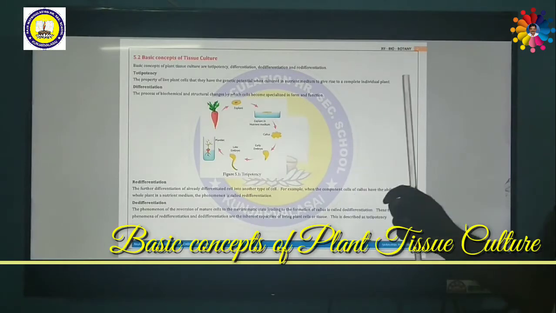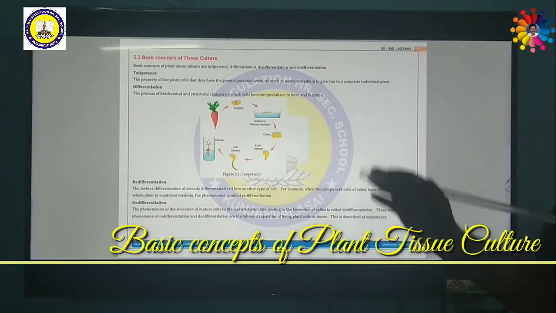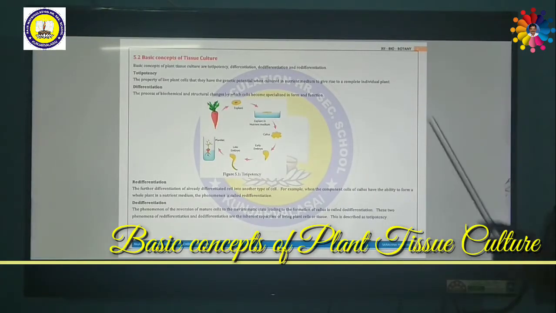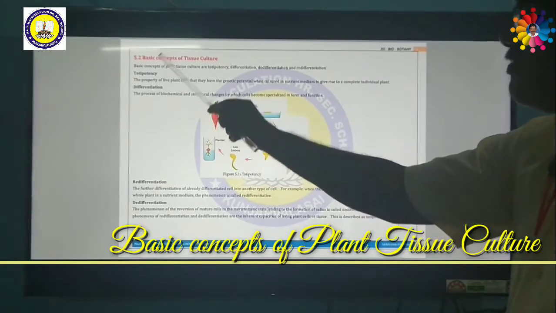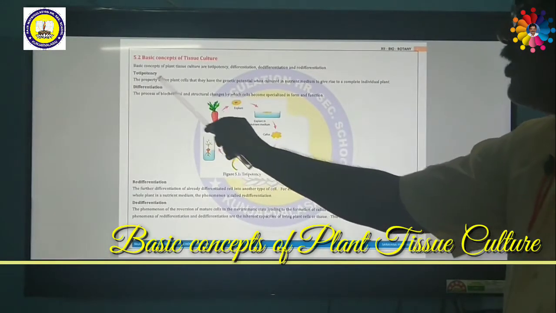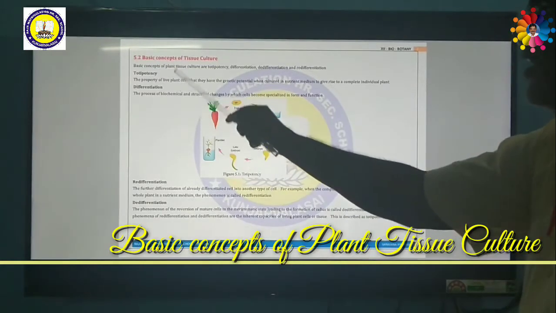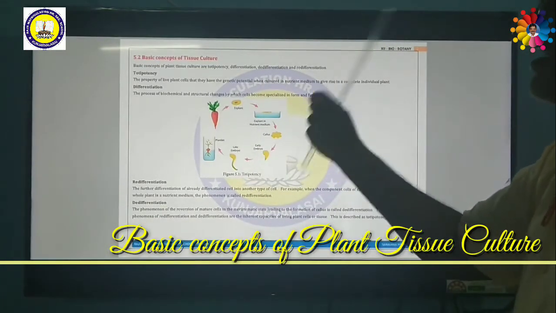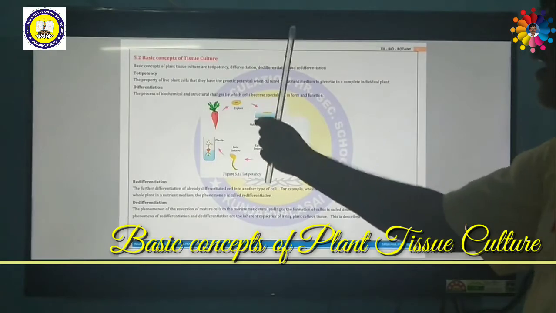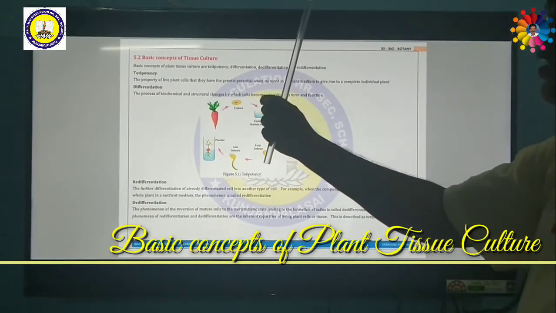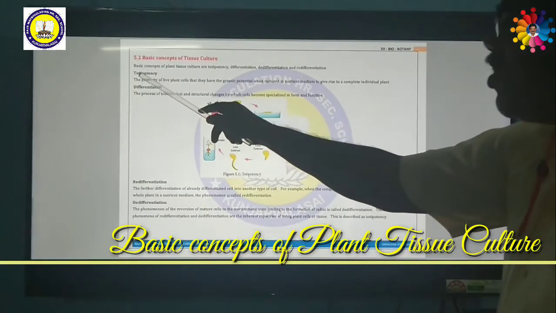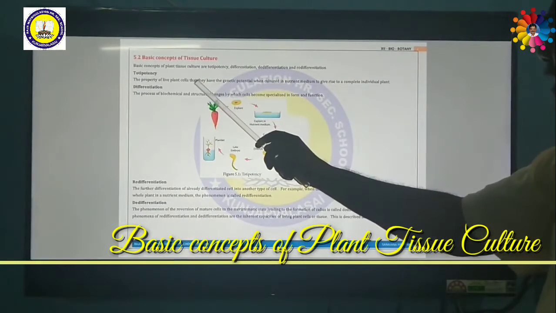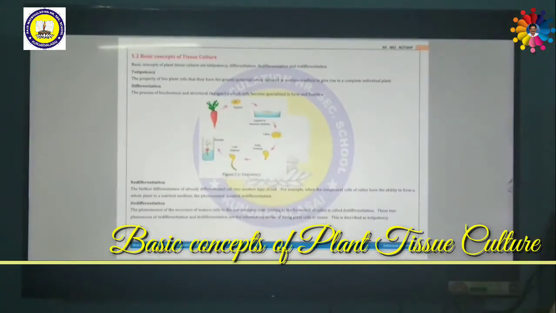These are the four basic concepts which are related to plant tissue culture. First of all, totipotency. The name itself we can understand. The term totipotency consists of two terms. Toti means total, potency means potential. The potential means the ability of a cell or tissue or organ to produce the total or entire plant, which is called totipotency.